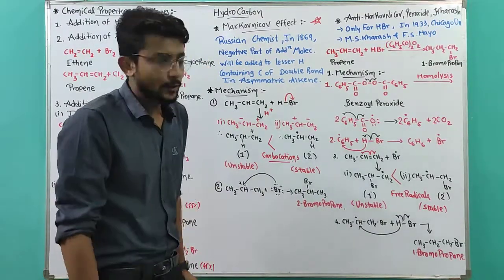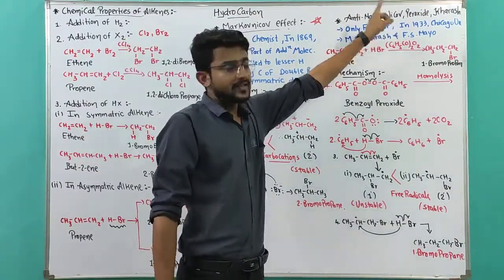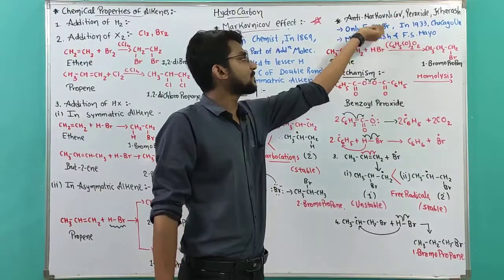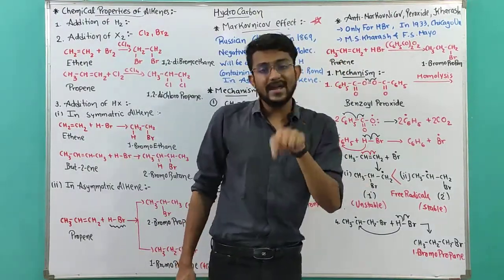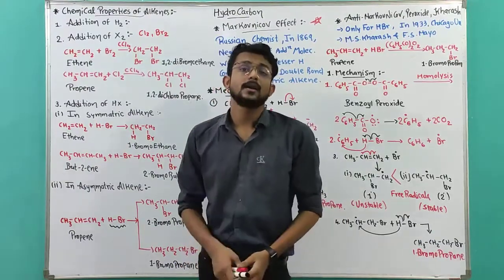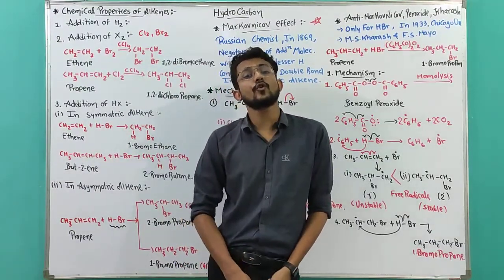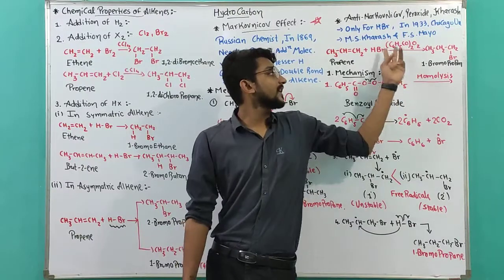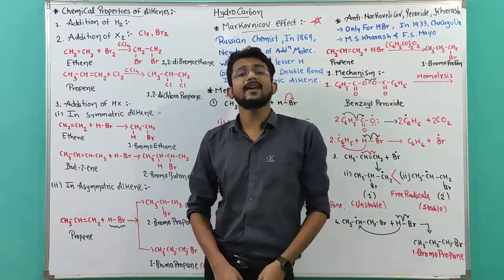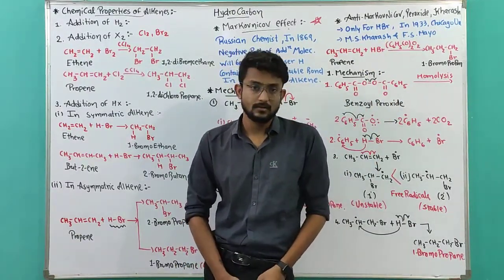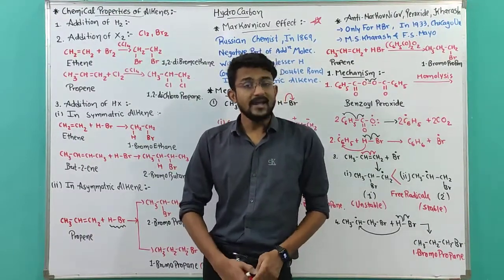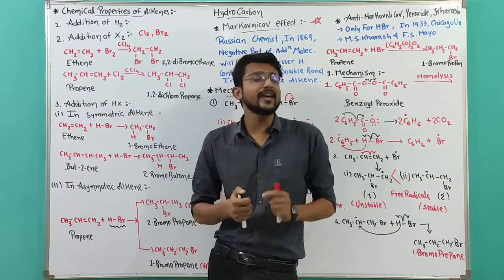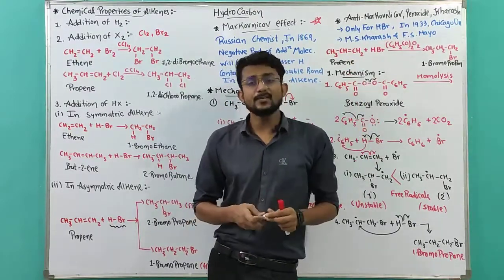Now, let me tell you, anti-Markovnikov is only used for HBr. It cannot be used for HCl because the HCl bond is stronger than HBr. Peroxide cannot break it by free radical generation. Now, let's talk about HI. The HI bond is much weaker than the HBr bond.